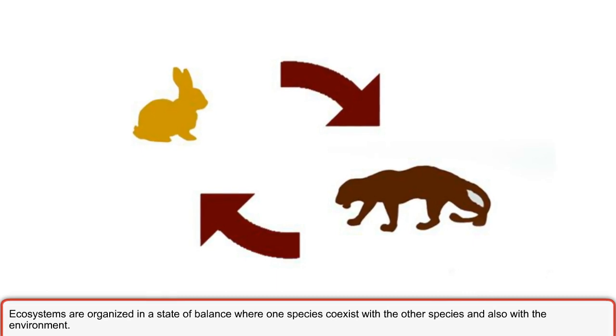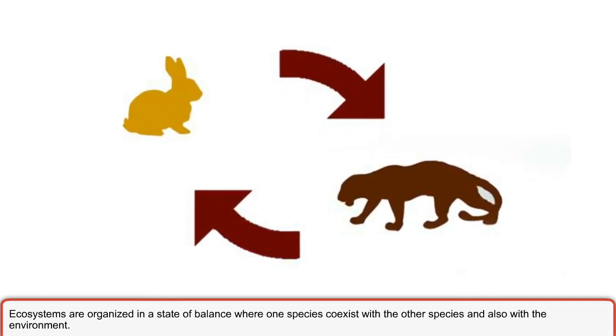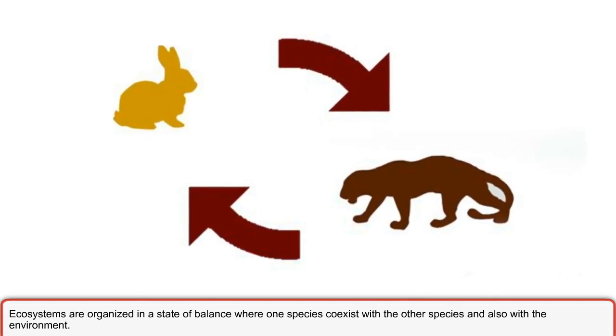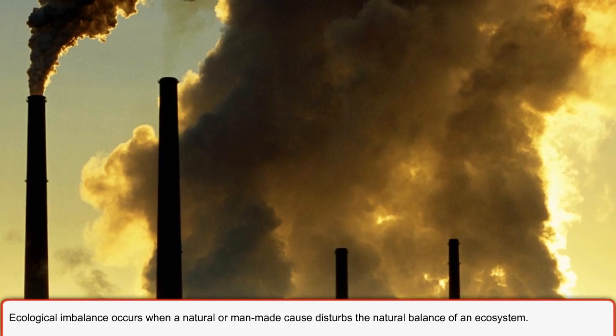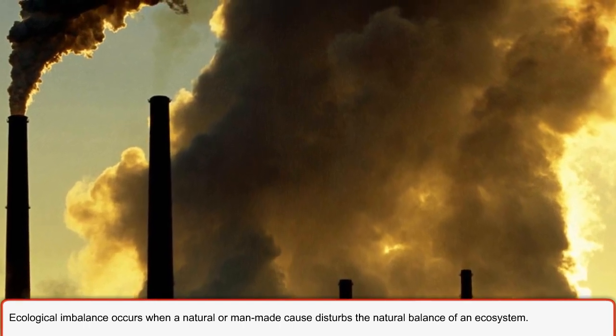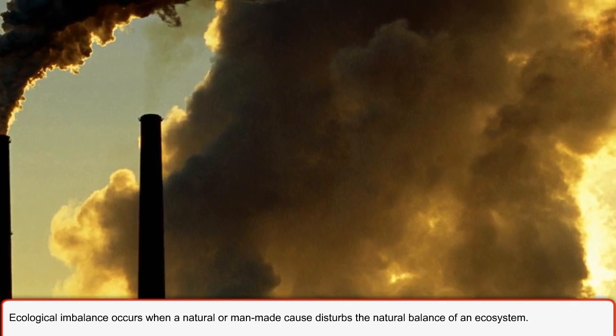Ecosystems are organized in a state of balance where one species coexists with the other species and also with the environment. Ecological imbalance occurs when a natural or man-made cause disturbs the natural balance of an ecosystem.